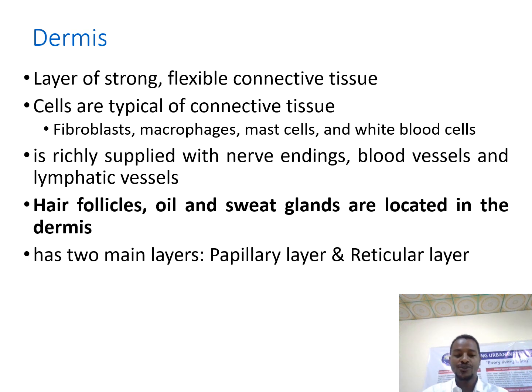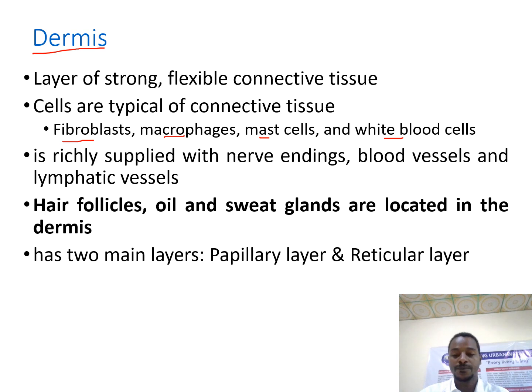So let us come to the second layer, which is the dermis. The first one is epidermis, and this one is dermis. As I have said, the dermis is formed from connective tissue, and the cells within the dermis are typical connective tissue cells, like fibroblasts, macrophages, mast cells, and white blood cells.